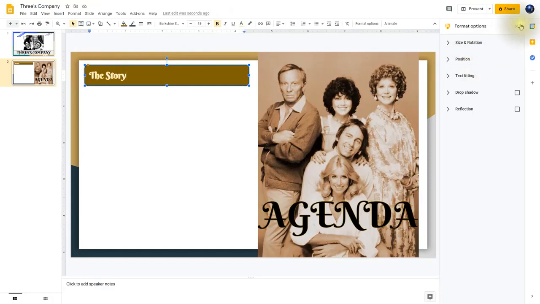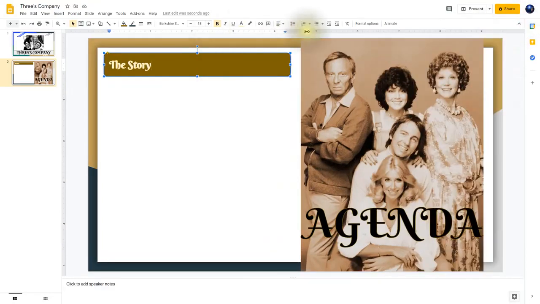I'm going to click on the X for the format options so I have more space to work with. So now what I'm going to do is change the alignment here. So I'm going to click right here where it says align, and then click on center, and it brings the story right in the center of this first button.